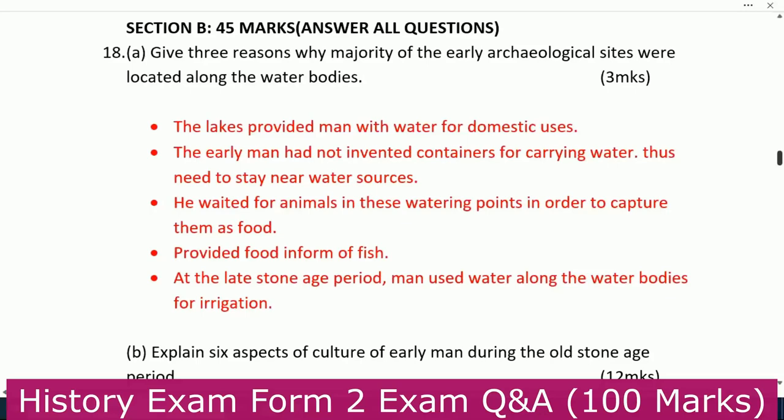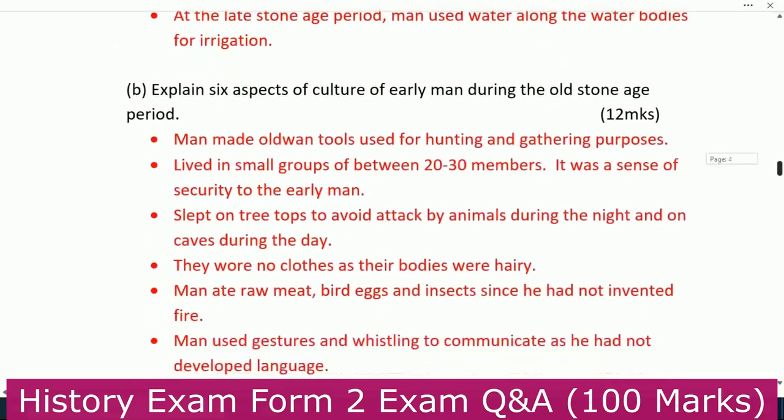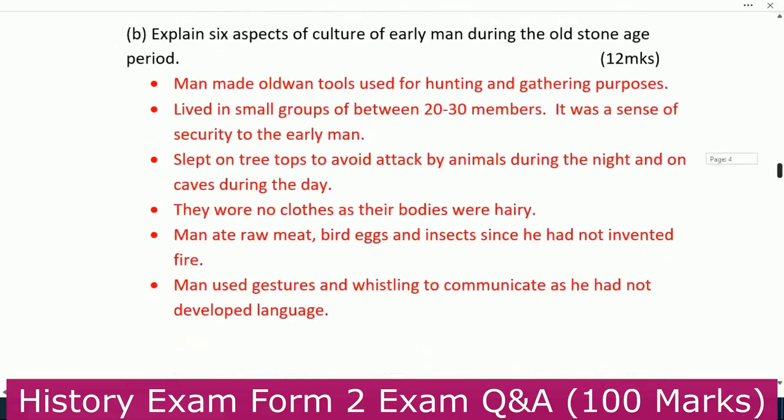You can see this one is a reasoning question. You can reason and get a very simple answer. Let's go to the next one. Explain 6 aspects of culture of early man during the Old Stone Age period. Another one, they are telling you to explain the culture of man during the Old Stone Age.